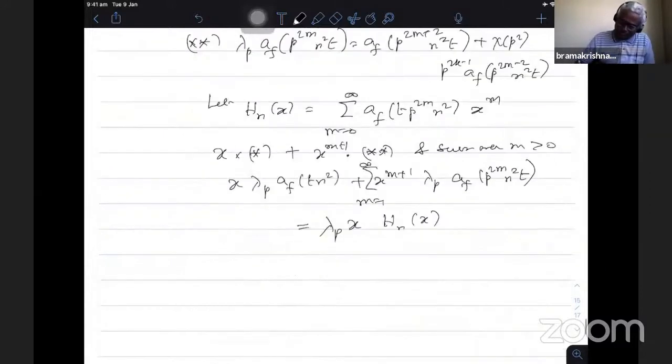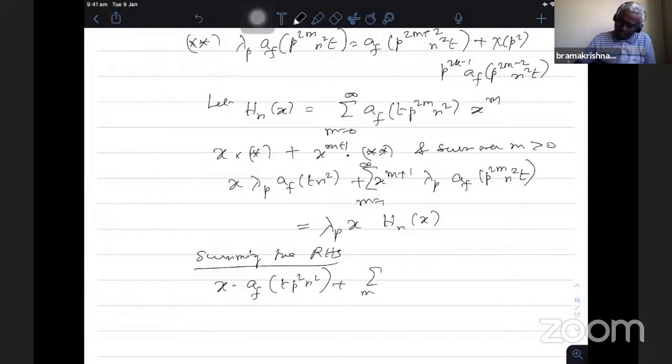So summing the right hand side, we have x times a_f(p^2 n^2 t) plus the summation over m equal to 1 to infinity of x^(m+1) a_f(p^(2m+2) n^2 t), which is equal to... so when I add these two things, I get h_n(x) will be there, but I have to subtract a_f(t n^2).